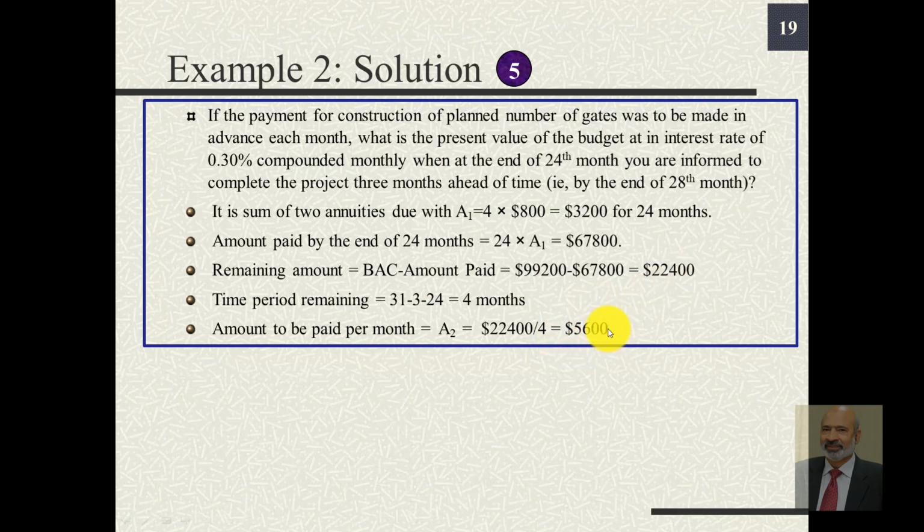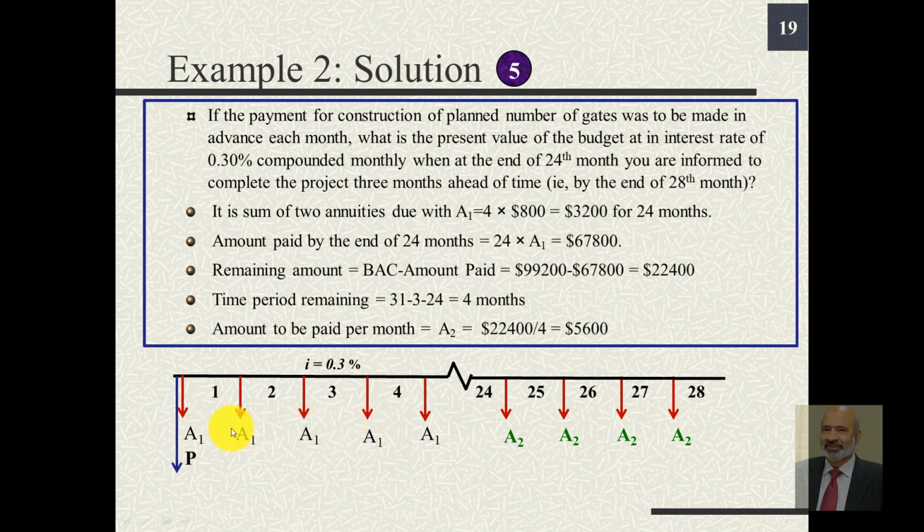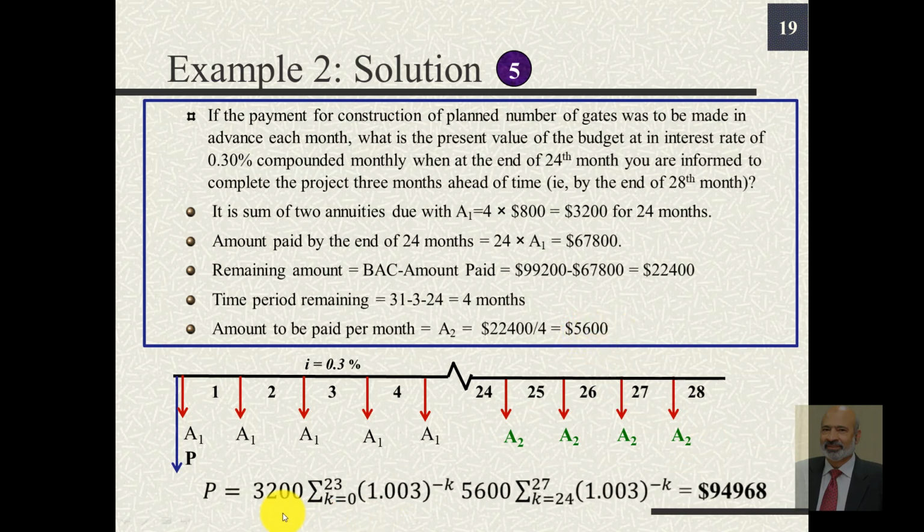So per month we have to pay $5,600. So we have these two annuities, 24 payments of $3,200 each, and then 4 payments of $5,600 each. And if we want to find the present value of this sum of two series, we find that to be $94,968.